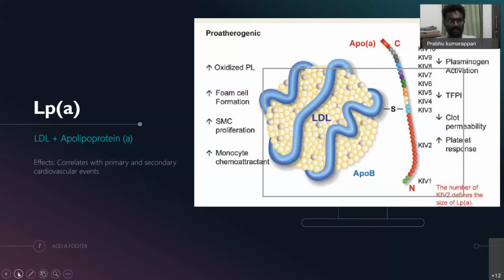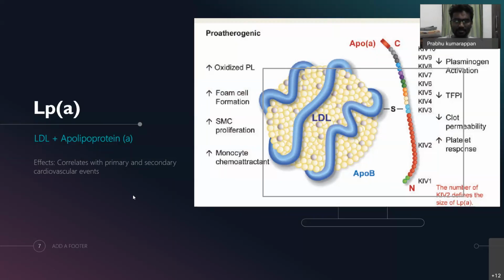First, lipoprotein A. Lipoprotein A is basically LDL plus apolipoprotein A. LDL itself has an ApoB lipoprotein. In lipoprotein A, it's a hybrid lipoprotein where another apolipoprotein A is added to the LDL. As we can see in this slide, lipoprotein A has both pro-atherogenic as well as pro-thrombotic activities.